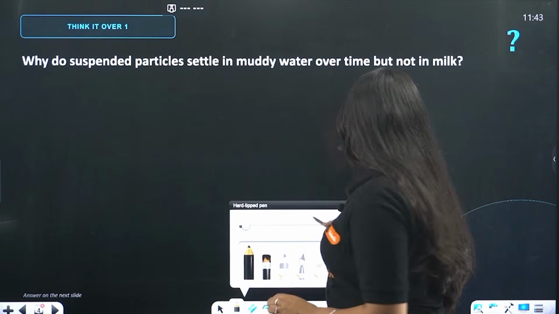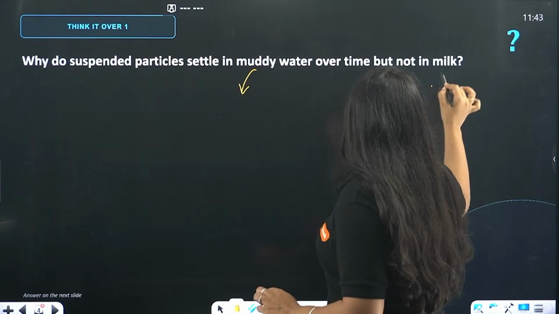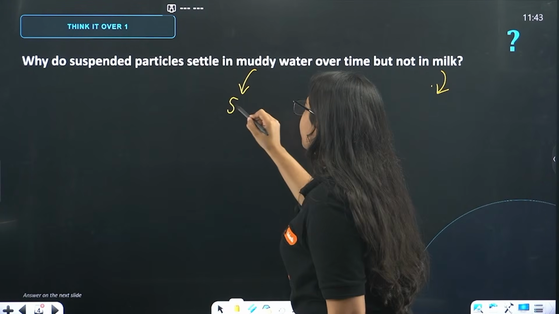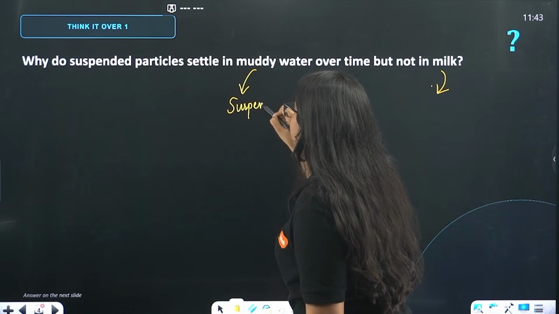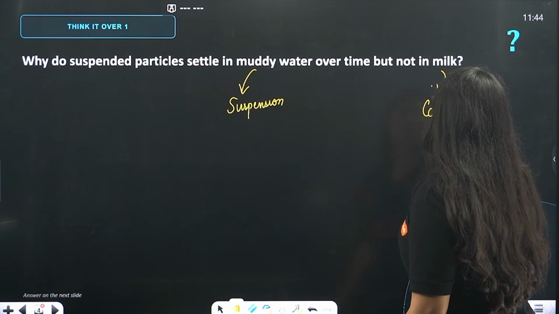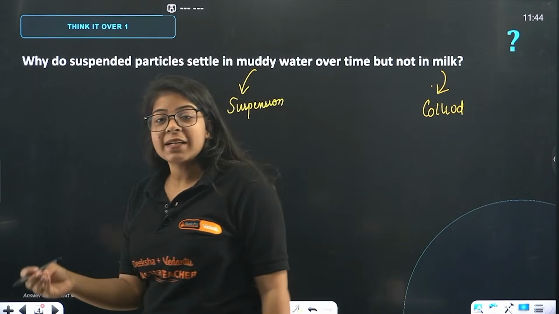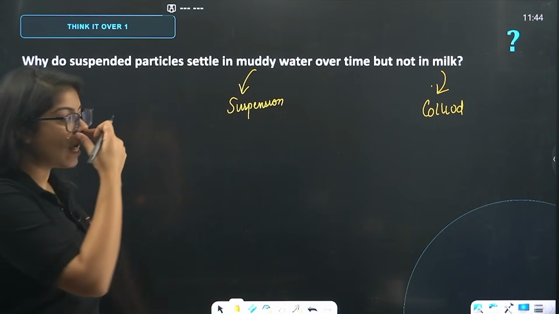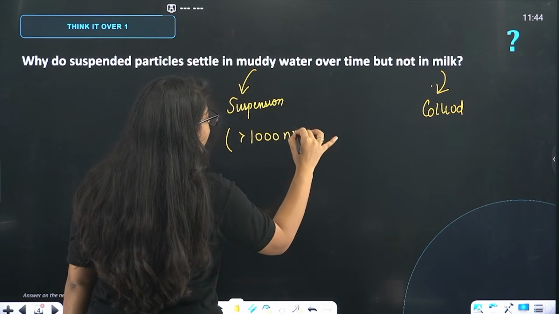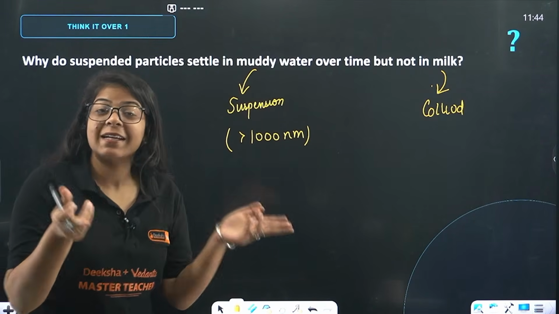Now, the first thing, beta, you have to classify: muddy water and milk are obviously not the same kind of solution. Muddy water is a suspension, and milk is a colloidal solution. So, of course, one will settle down, one will not. In a suspension, the particle size is greater than 1000 nanometers, so the particles are heavy. They will settle down under the influence of gravity.